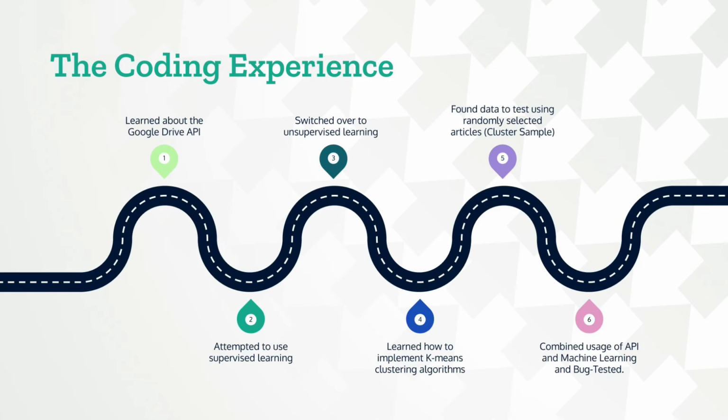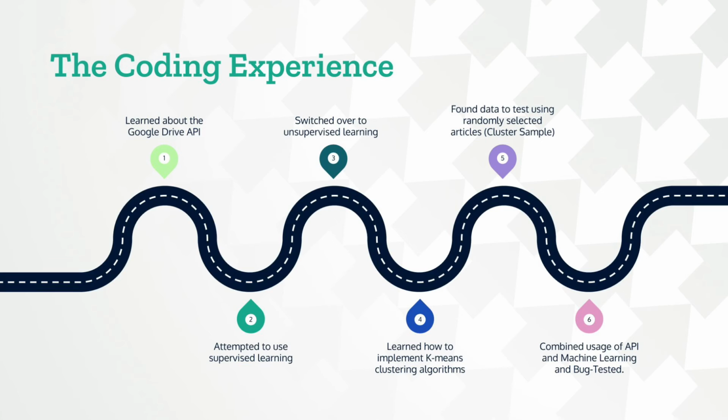We started by attempting to use supervised learning to categorize the documents. However, this failed because there was an insufficient amount of training data, which led to the AI being inaccurate. Thus, we decided to switch over to unsupervised learning so the AI was able to generate its own categories without pre-training. We learned about and implemented the k-means clustering algorithm, which we found to be the most effective way to categorize the documents. We then found data to test using randomly selected articles. This was done using a cluster sample.